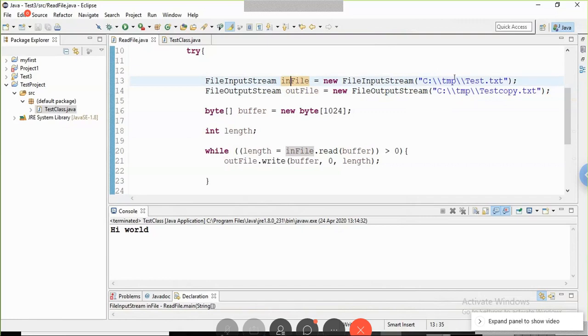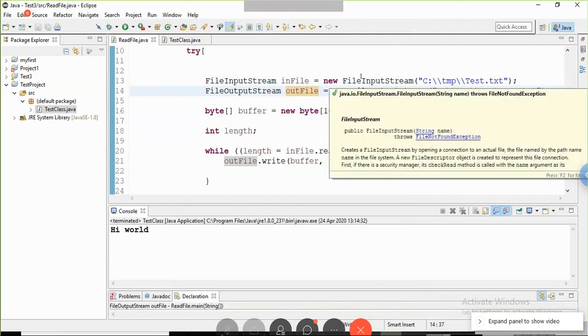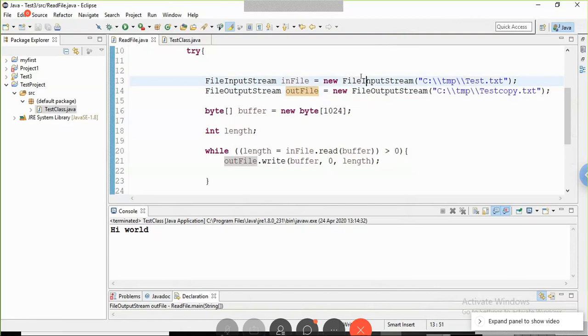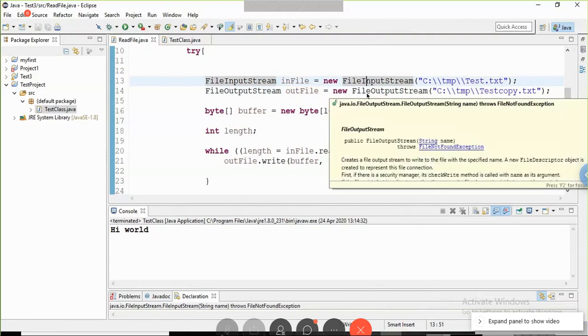The double slash is used to bypass, since the slash is related to escape sequences. We are reading the first file and writing to the output file. The classes used are FileInputStream, and to write, FileOutputStream.